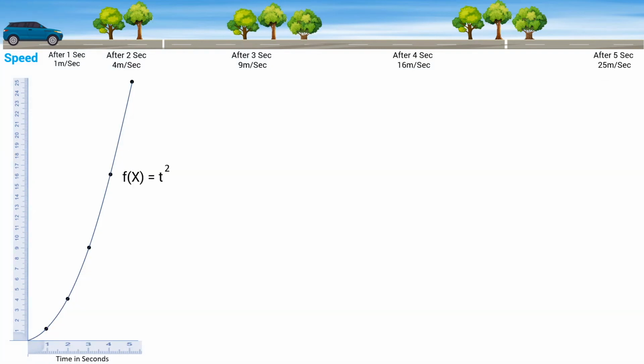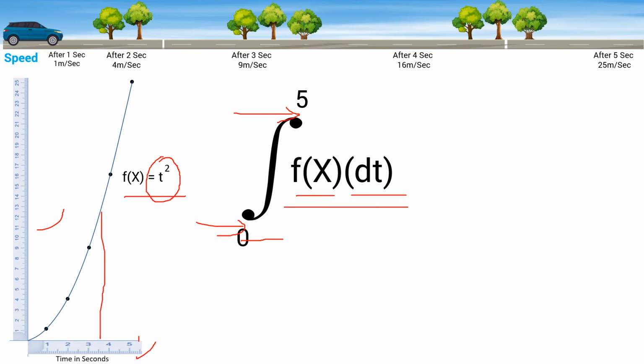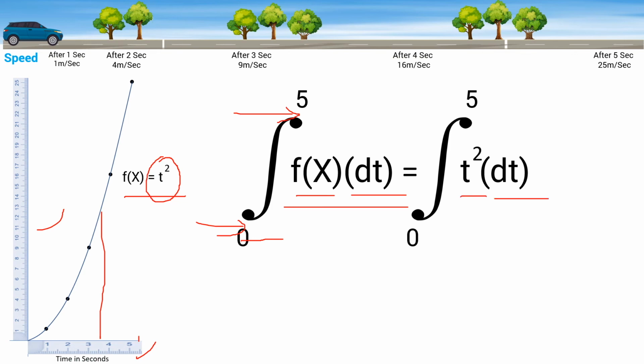If you take the earlier graph, time versus speed, you have seen the curve f of x, that is t square. The car is moving at t square speed. The way you write calculus is, first you write this elongated S, and this is called the lower bound, and this is called the upper bound. The car is going from 0 seconds to 5 seconds. So you want to find the total distance of a car which is driving at f of x speed and dt. dt is a tiny width and f of x is the height. So you basically take numerous rectangles from 0 to 5 and add them. That's what it means. So you replace f of x with t square times dt.